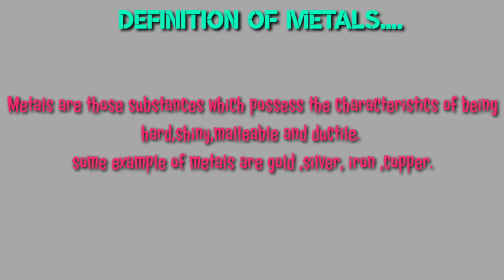Now, what is a metal? Metals are those substances which possess the characteristics of being hard, shiny, malleable and ductile. And some examples of metals are gold, silver, copper, and there are so many examples of metals.